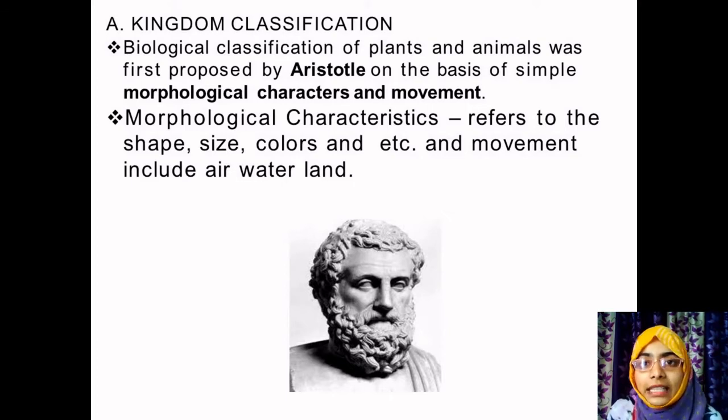Further, in the upcoming years, that is in the mid 1700s. Before going to that, we will study the drawbacks of Aristotle's classification. Why was this classification not accepted? Because there are a few limitations.